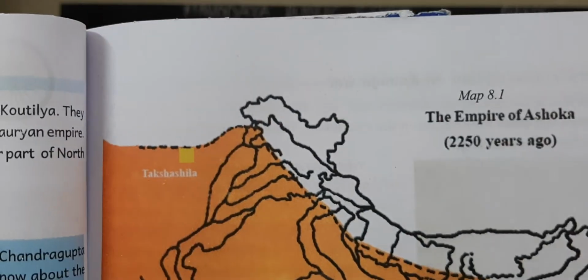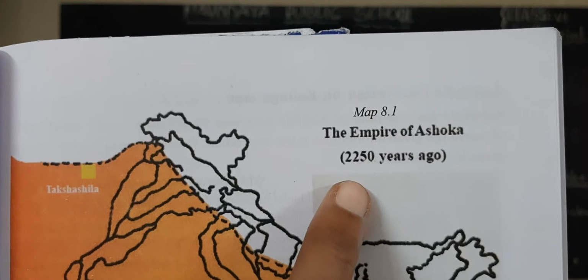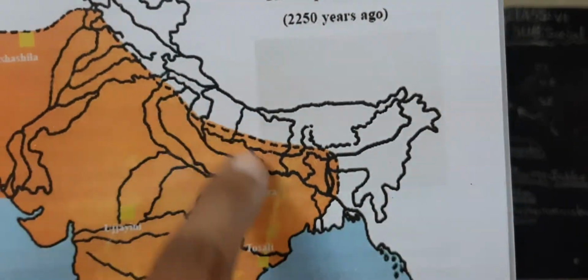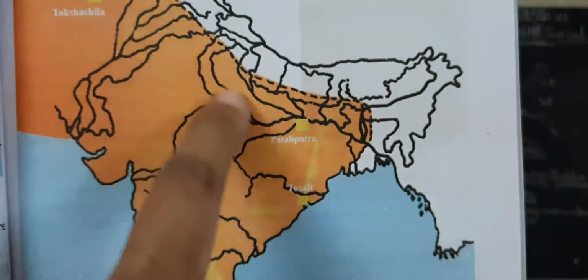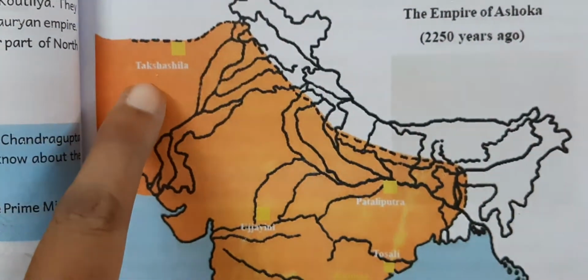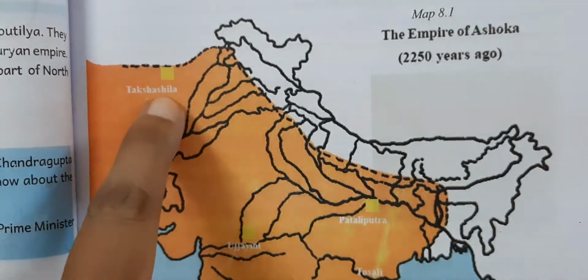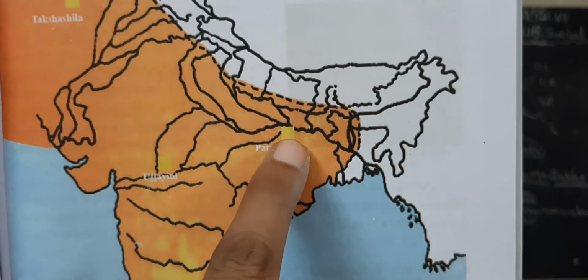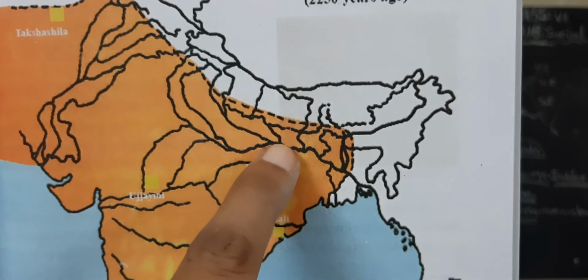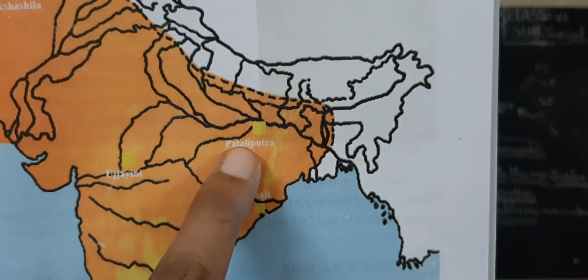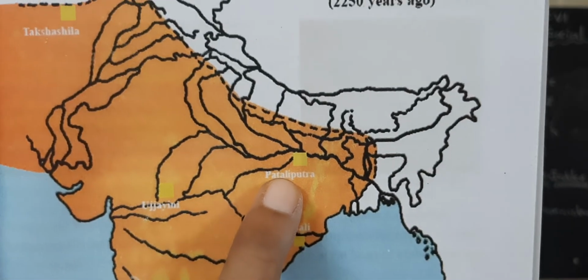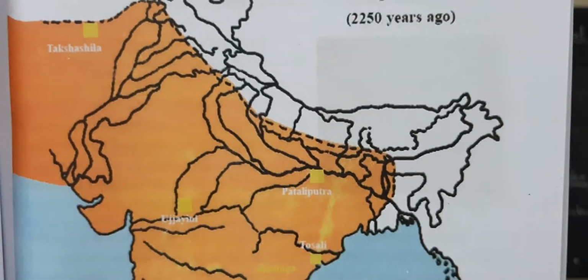Now turn the page here. Look at the empire of Ashoka, 2250 years ago. This is the vast empire which was ruled by Ashoka. If you carefully observe, some names are here: Takshashila, Pataliputra. I said Pataliputra was the capital of their empire. Pataliputra's present name is Patna. Patna is the capital of Bihar, one of the states of our India.